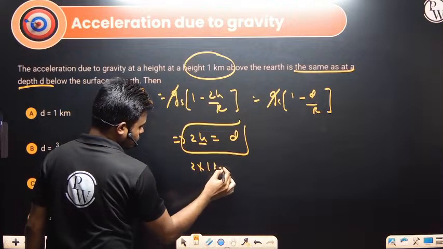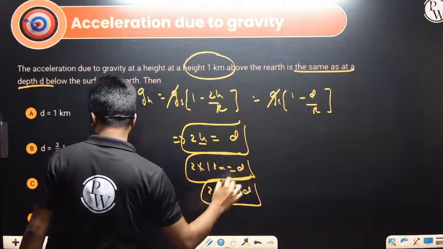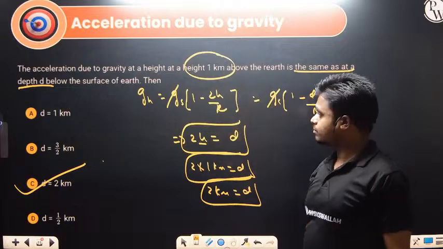So at a depth of 2 kilometers, the variation of the g value is the same as that at 1 kilometer height from the surface.